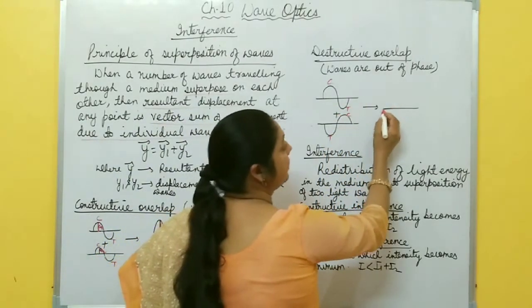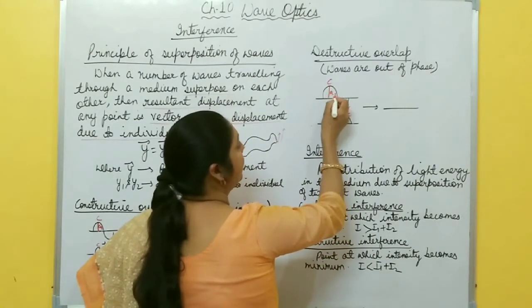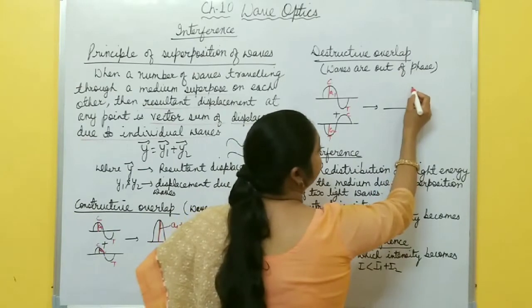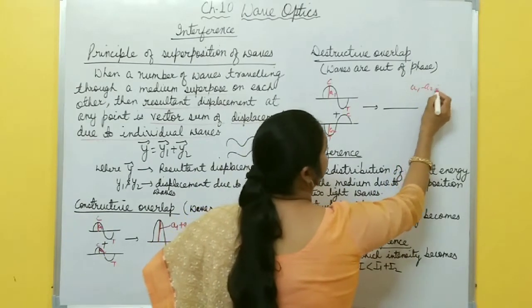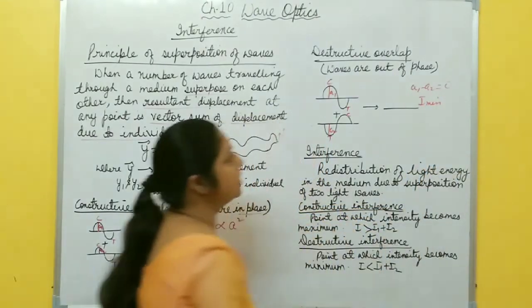The resultant wave has zero displacement. It means suppose this has amplitude A1, this has amplitude A2, then the resultant amplitude is what? A1 minus A2. It means 0. So intensity also becomes minimum or 0.